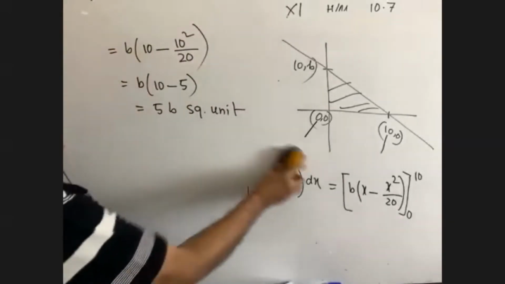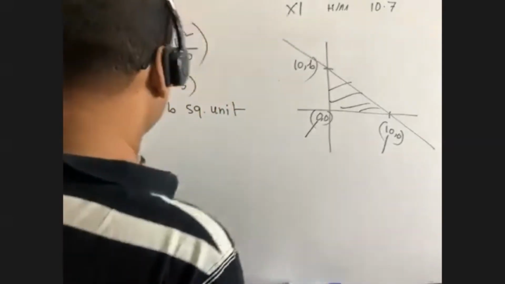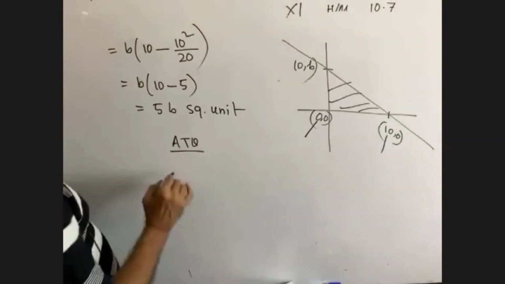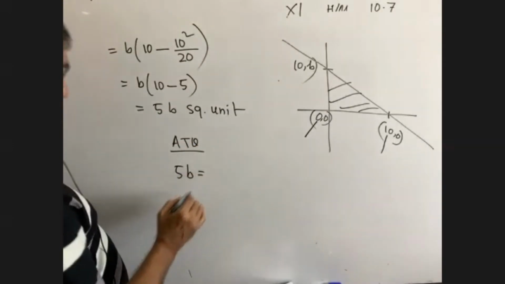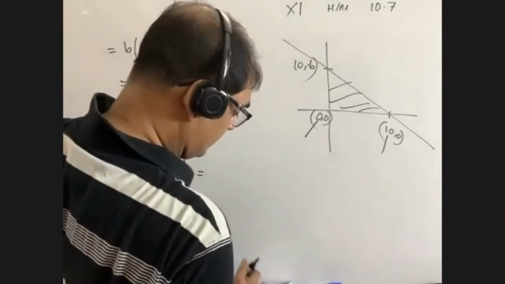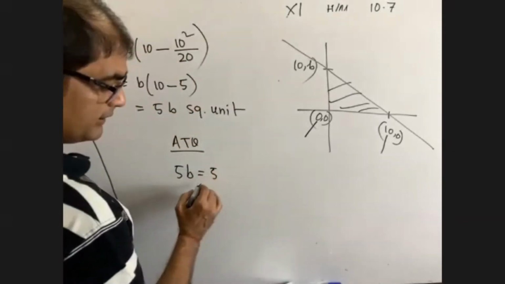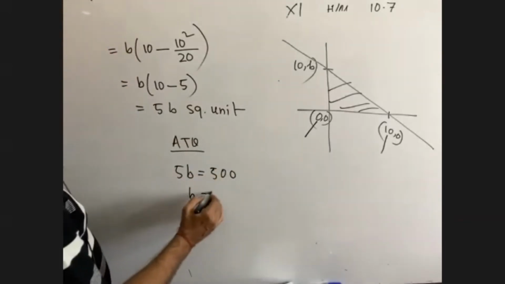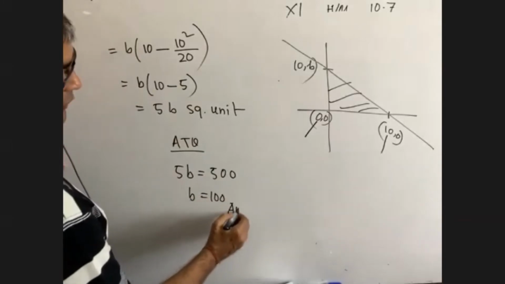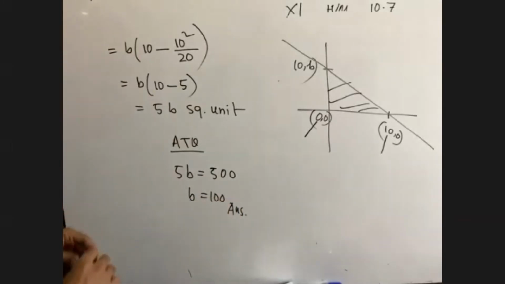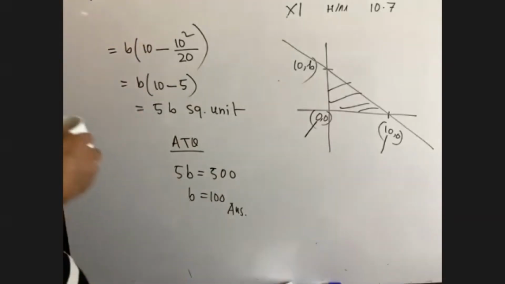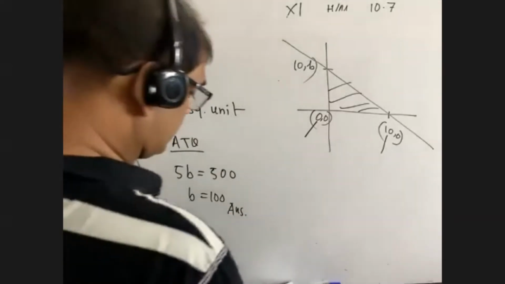We are not done yet. According to the question, it is given that the area, this 5b, is given as 500 square unit. So b equals what? 100. It is the answer. We were to find the value of b. Have you got me? Yes, sir. Okay.